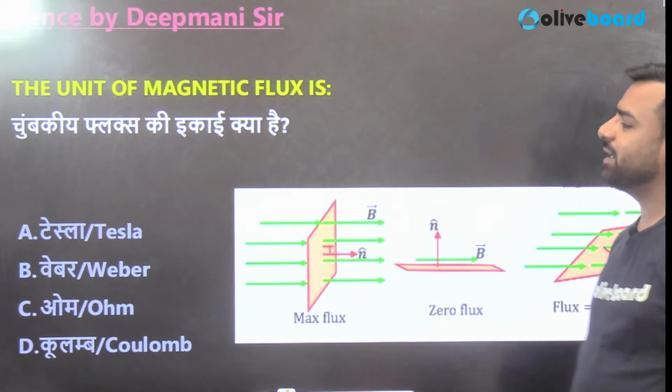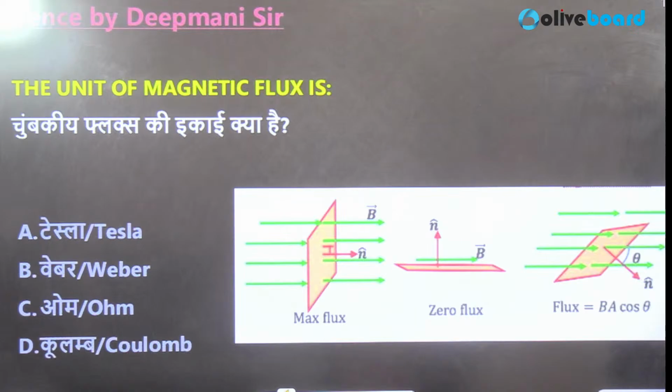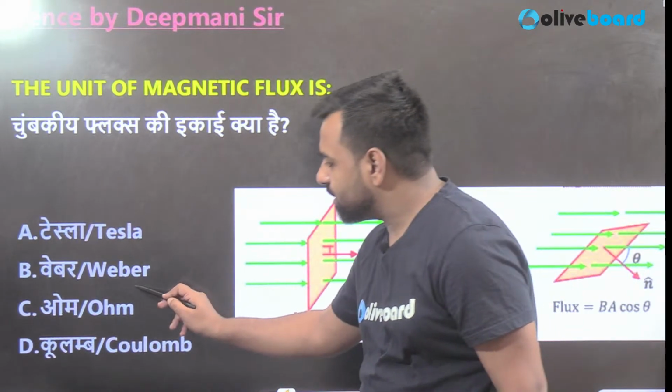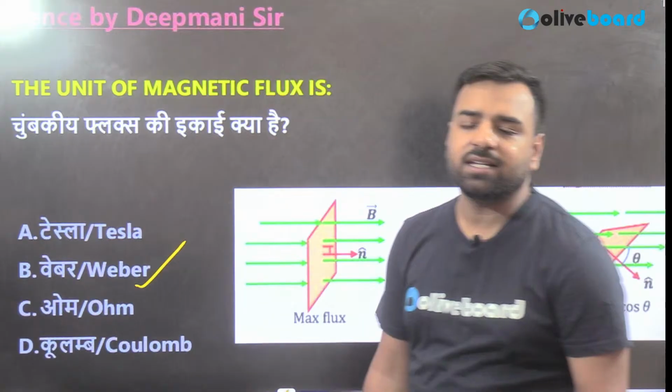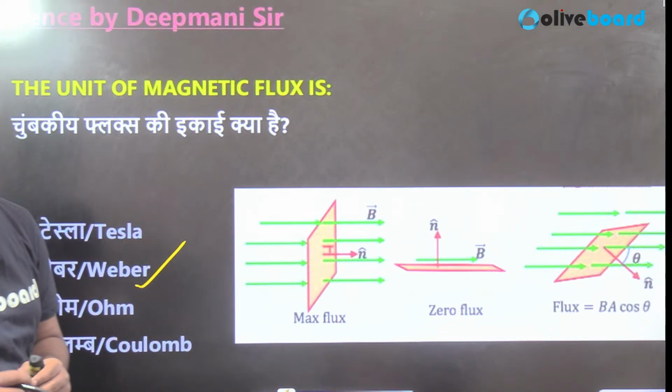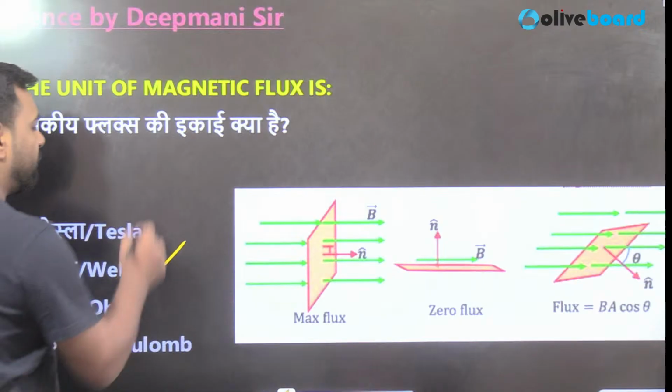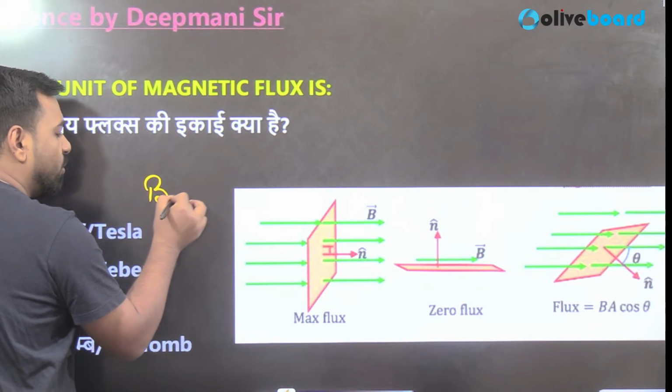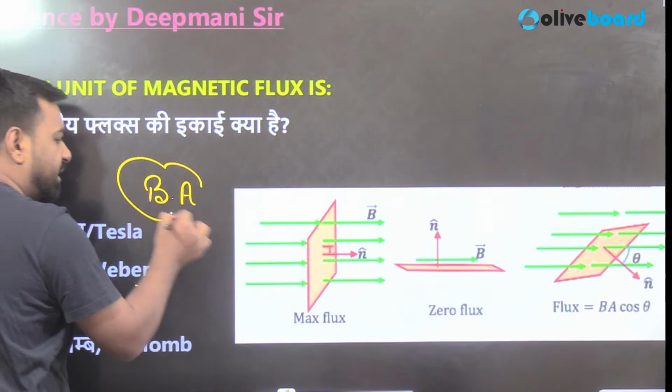So what about this question? What is the unit of magnetic flux? That's an easy question, and we are aware of it. Should it be Weber? Obviously yes, the answer will be Weber. But how do you calculate magnetic flux? For calculating this, we have the formula B into A. So let's have a discussion in detail now.